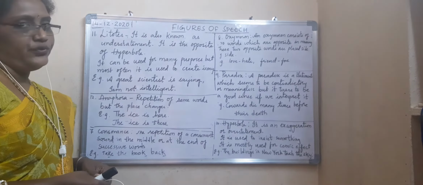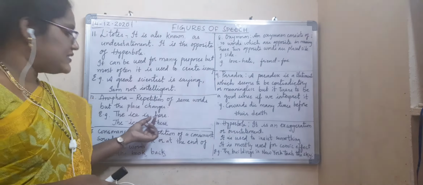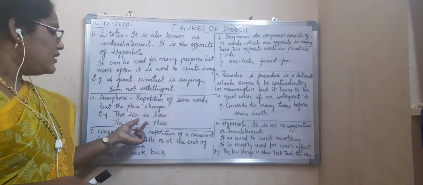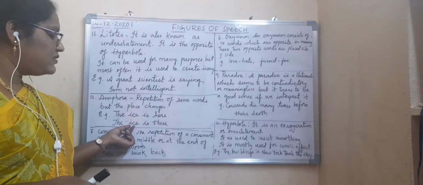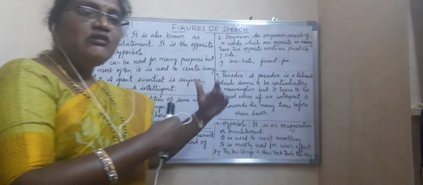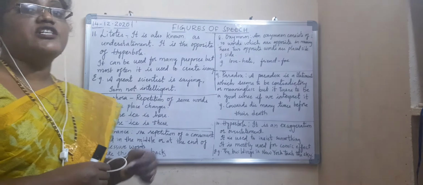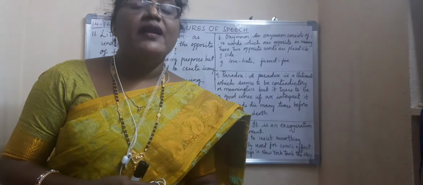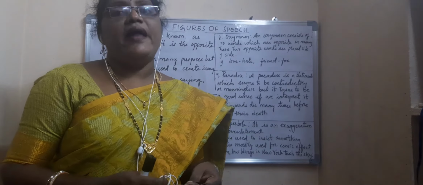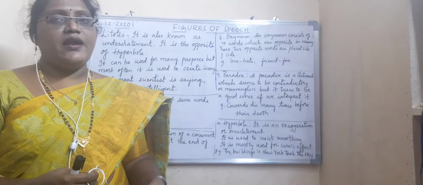Here the word is used in one sentence, then the next sentence uses the same word, but in a different place. That is called anaphora.